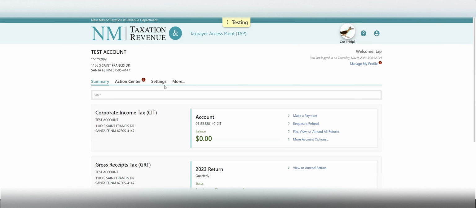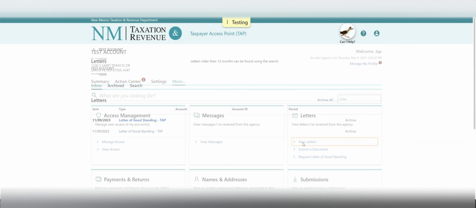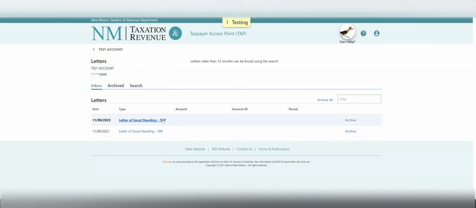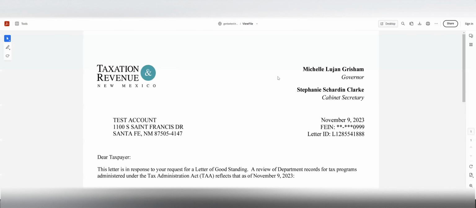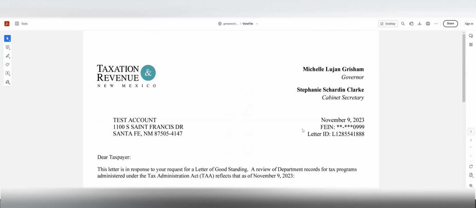The letter will be mailed, but it will also be immediately available in your TAP account. You'll be back at your homepage and you'll select More once again. In the Letters box, let's select View Letters, and your letter of good standing will be immediately available for you to access. Once you open the letter, you can then use this for your own purposes, or you can wait for your copy to come in the mail. And that is the demonstration for how to request a letter of good standing through your Taxpayer Access Point account.